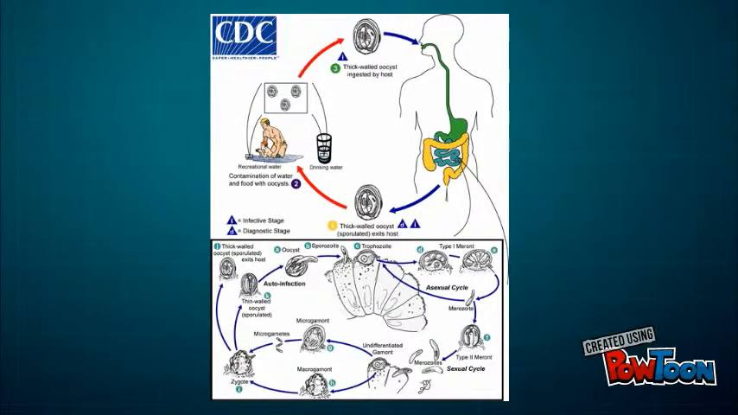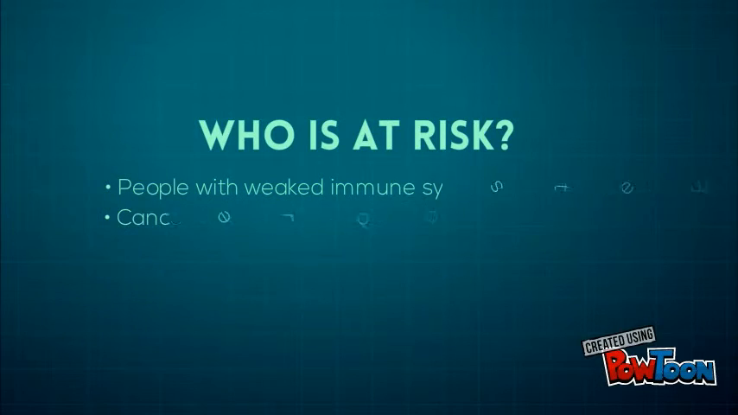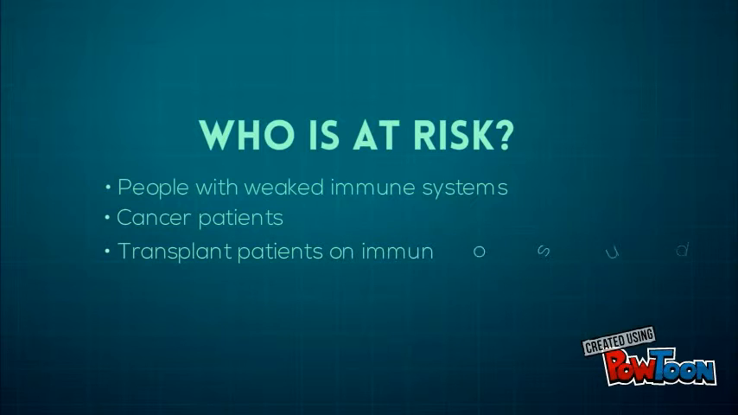The Cryptosporidium life cycle is very complex, and just as a snapshot, I have included the picture that the CDC provides on their website. While crypto can affect anyone, there are a few groups that are more susceptible than others. People with weakened immune systems, such as those with AIDS or inherited diseases, cancer patients, and people who are taking immunosuppressant drugs like transplant patients are all more at risk.